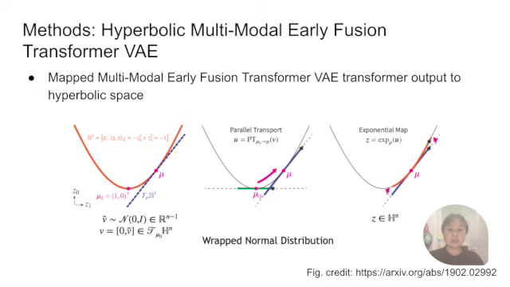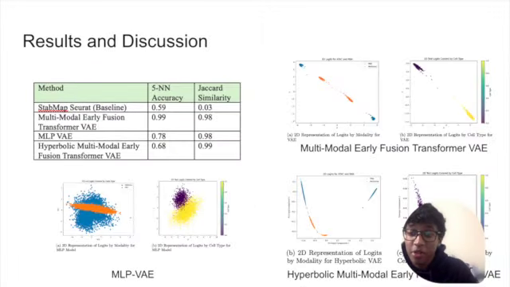This approach is called a wrapped normal distribution, and it enables our model to effectively capture and represent latent hierarchical relationships across multiple modalities. So taking a look at our results, we find that all three of our models beat our StabMap baseline both in terms of Jaccard similarity and k-nearest neighbors using 5 neighbors. This is the same value that they used in the StabMap paper. We find that our transformer model performed the best, followed by our MLP-VAE, and then the worst performing one was the hyperbolic transformation. Although all three of these models perform quite similarly in terms of Jaccard similarity.